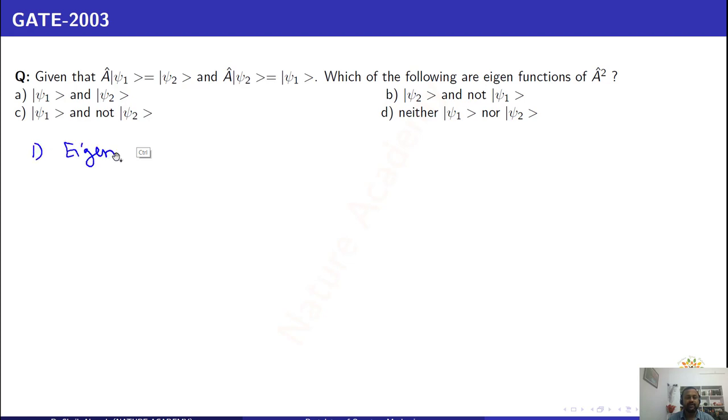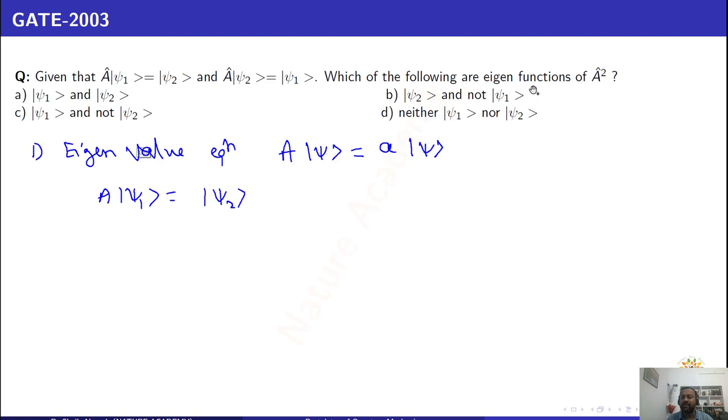The eigenvalue equation is A operating on psi gives the eigenvalue A into psi. In this problem, A operating on psi 1 gives psi 2. Now he is asking which are eigenfunctions of A square.